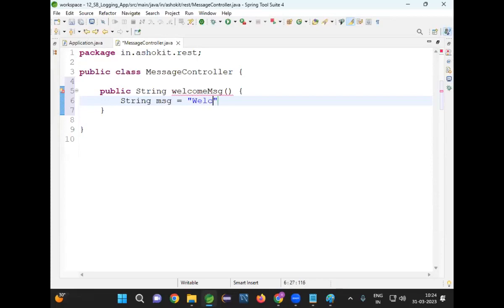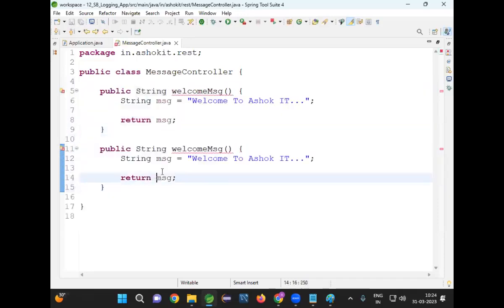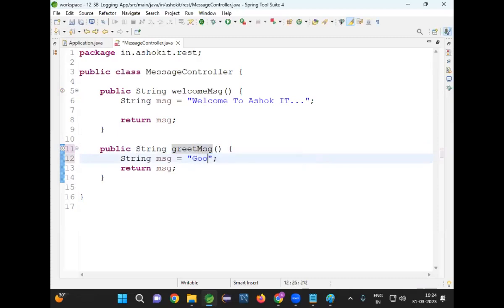String message is equal to welcome to Ashok IT. I'm just declaring a variable and returning it. The same thing I'm going to do for one more method. Now I will change the method name to greetMessage, and I will say good morning. So there are two methods available.